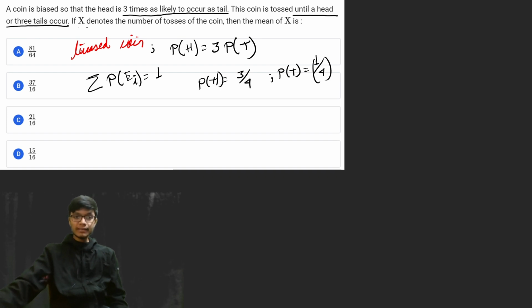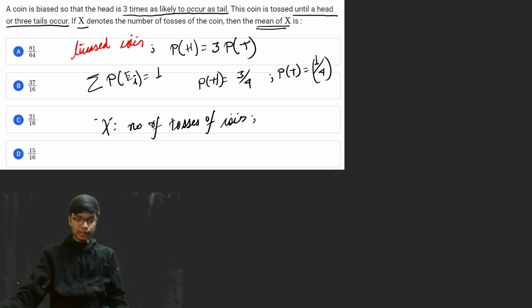It is said that x denotes the number of tosses. So x is a random variable which denotes the number of tosses of the coin. Then I have to find the mean of x, that means the expected value of x. This particular question can be solved by taking cases. Now, the random variable x can take values.